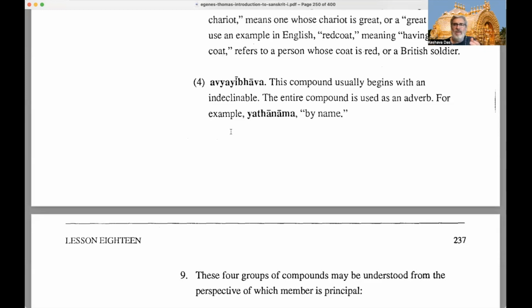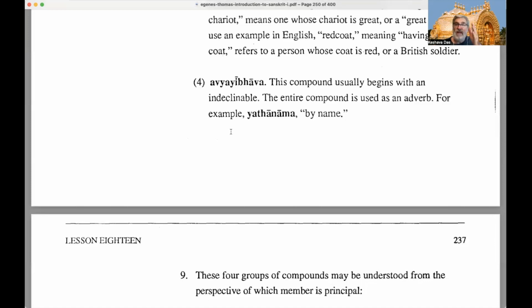In puja, we say sometimes yata shakti, right? By power, whatever power you have. Chant this mantra or do this puja with as much power as you have. Yata shakti, right? So yata nama, by name. So these are called avyayi bhavas. Okay, so once again, how do we recognize an avyayi bhava?